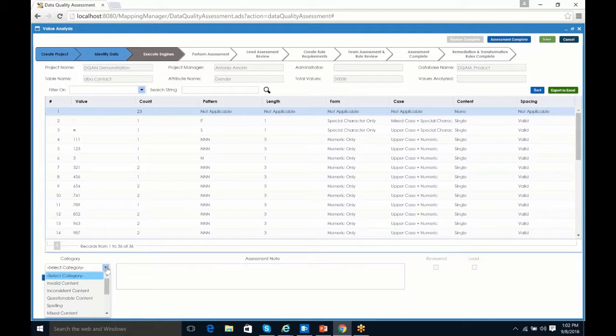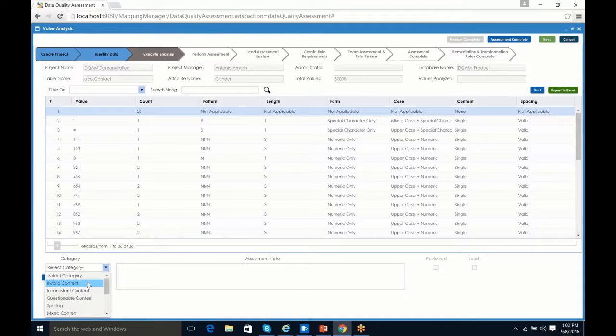So you can add new categories, edit the existing ones, remove existing ones, change the descriptions or the notes that associate directly to them, change the color of them. So you have complete control. You can configure the categories however you want them to be. But we ship with 9 types of categories for identifying anomalies in the data and 2 for identifying good data within the data. So the first category we have here is our invalid content.